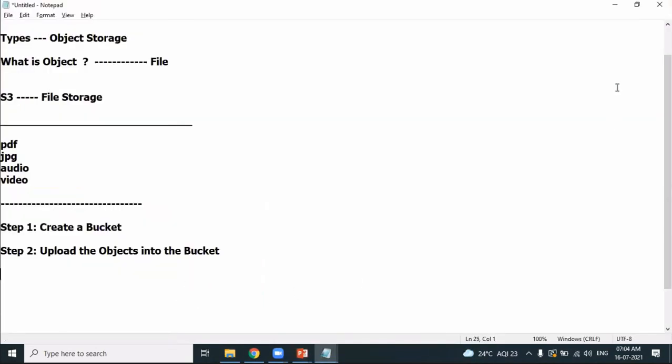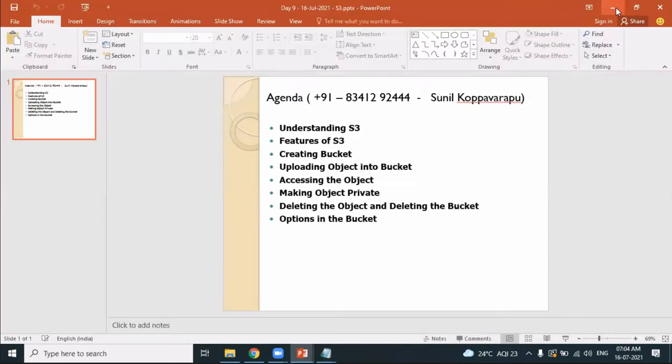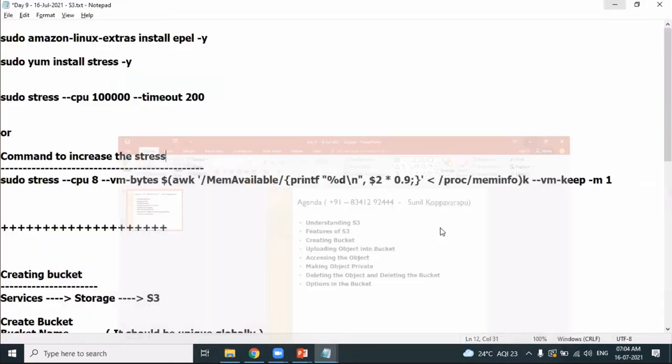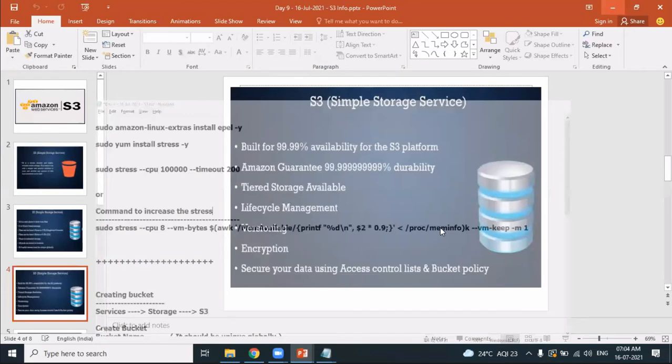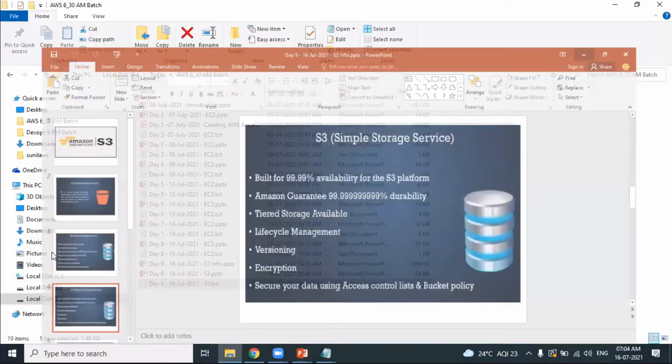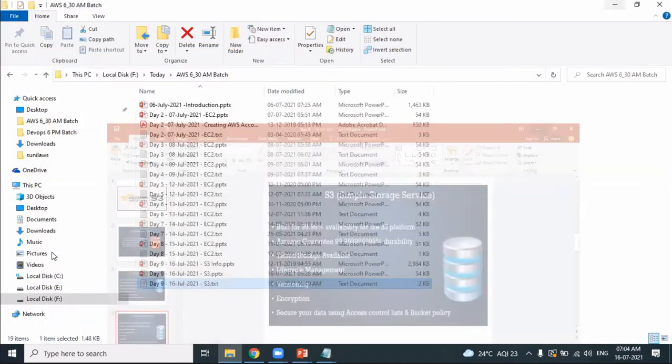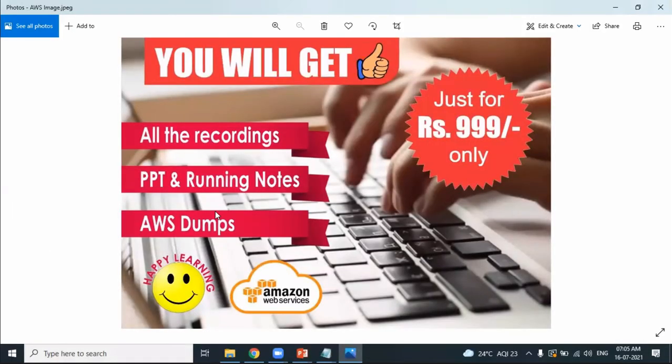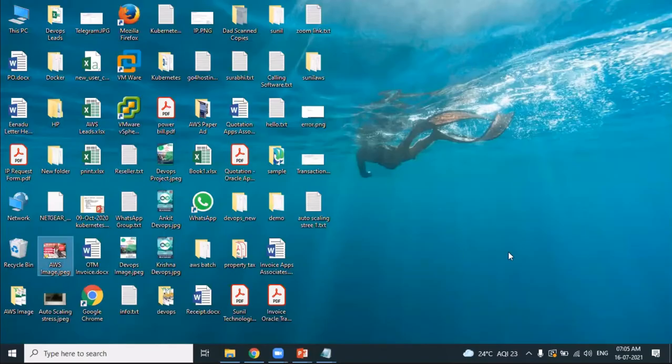Let's say I want to upload an object. First, let's decide what object. Let's say this is an image, and I want to upload this image into my S3. Can I upload images into S3?